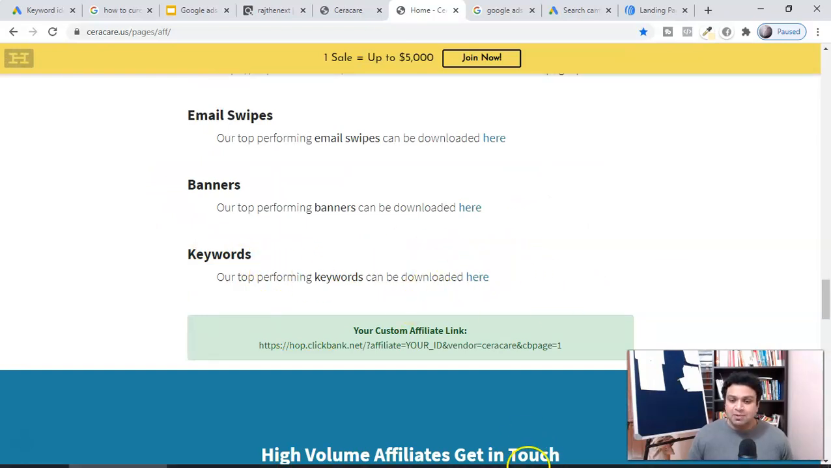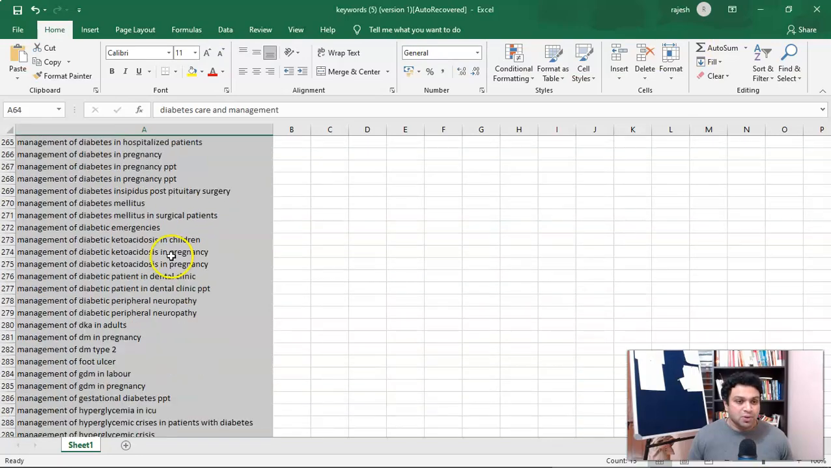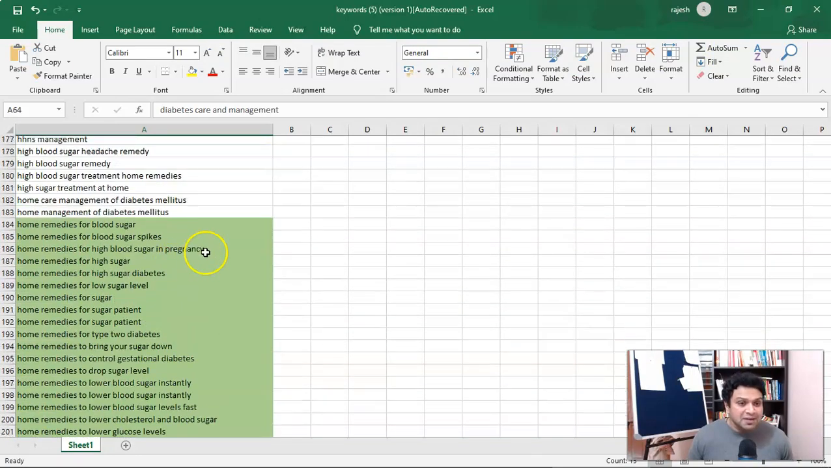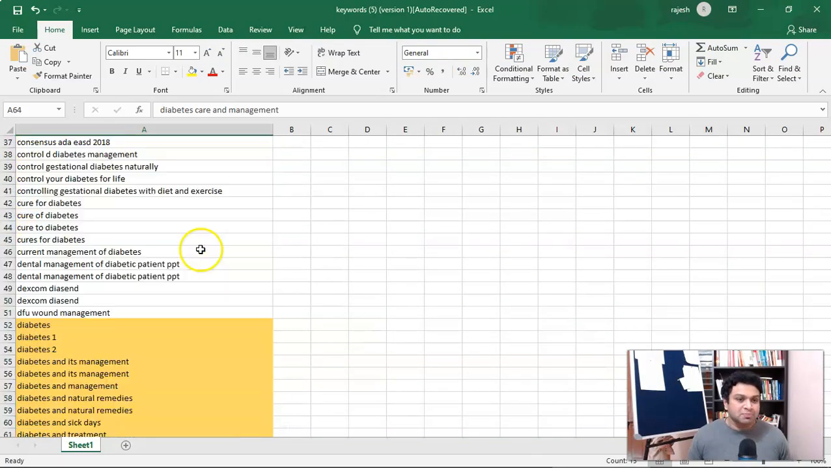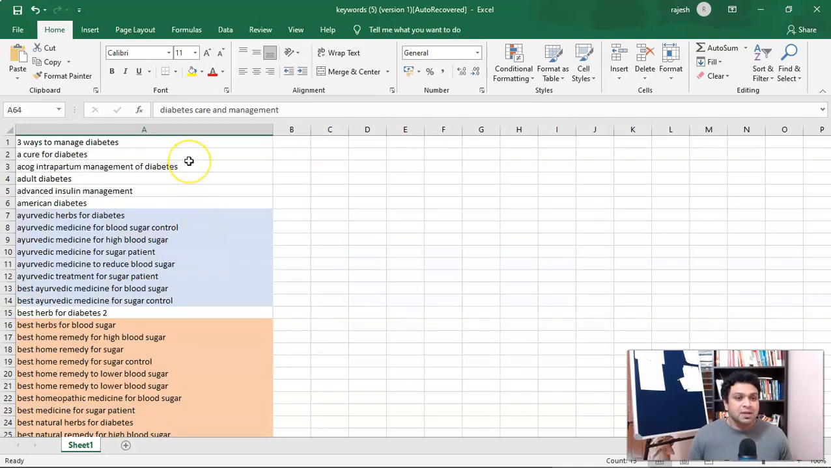Now I want this keyword list here. If I want to promote, look at this keyword. I also segmented these keywords, guys, so that I can show you something very important here, which is really going to lower your ad cost.